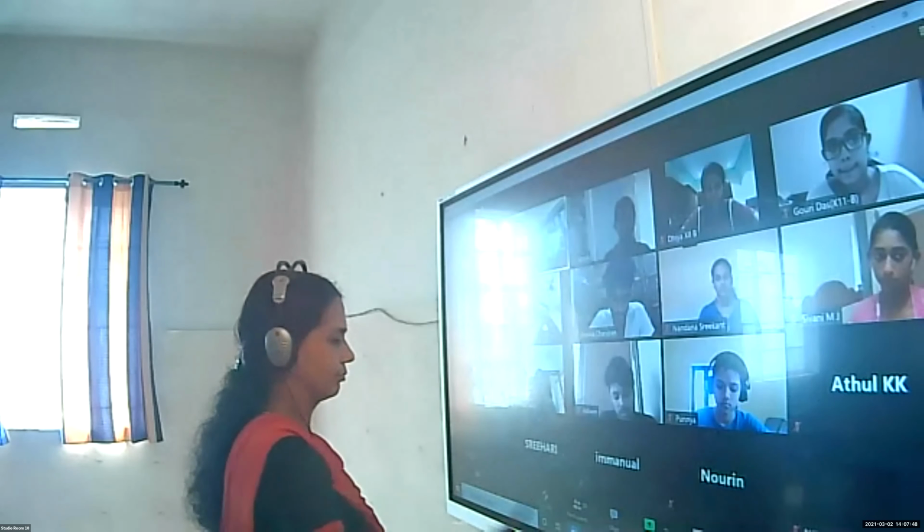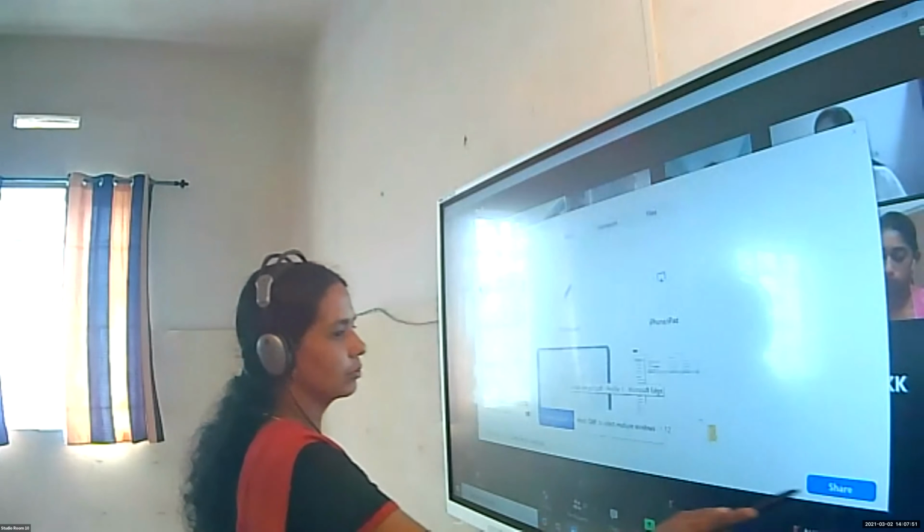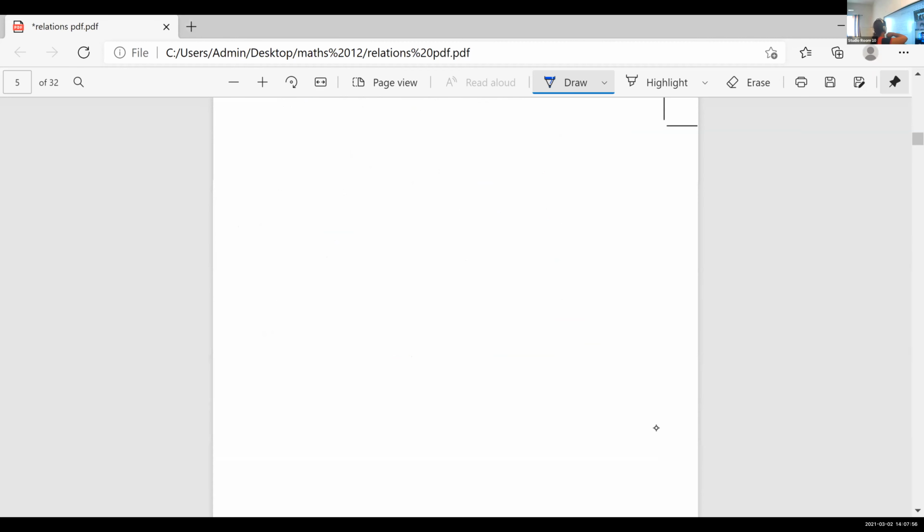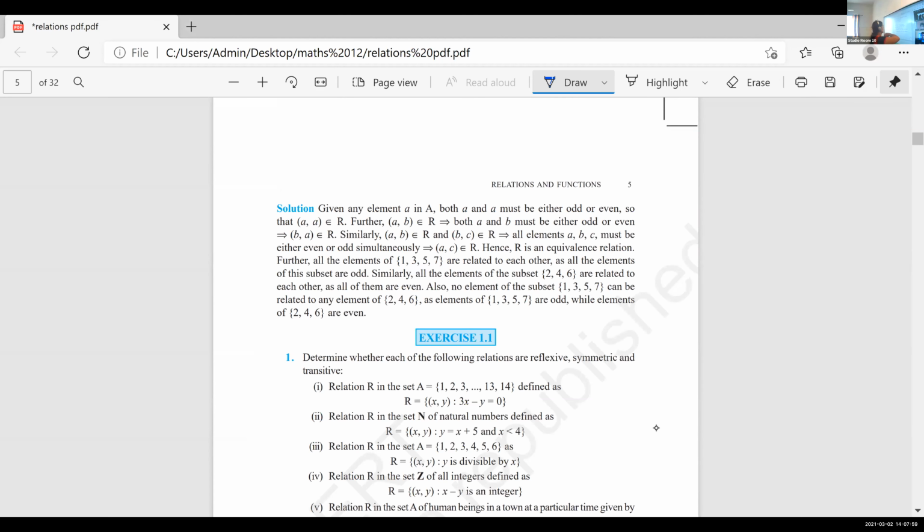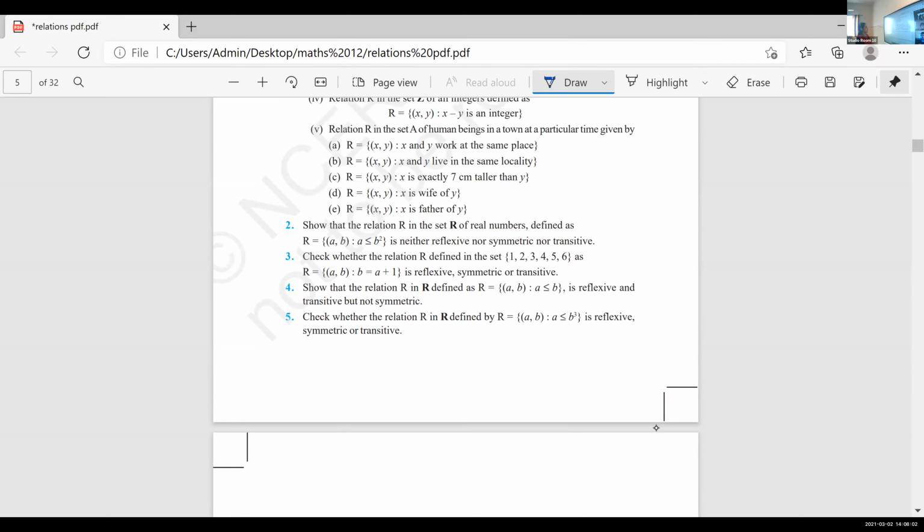Okay, now take your textbook. Note down the homework questions in the exercises. In Exercise 1.1, look at the second question, fourth question, fifth one, similar questions. 2, 4, 5 are homework questions. Show that in the set of relations, a less than or equal to b squared is neither reflexive nor symmetric.